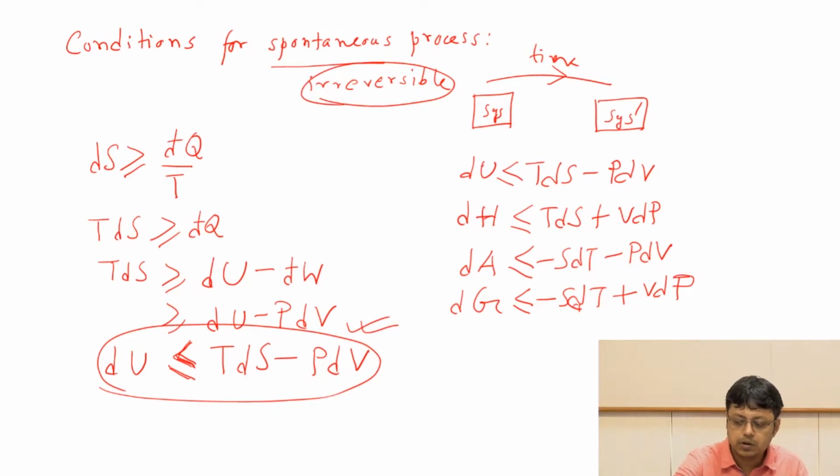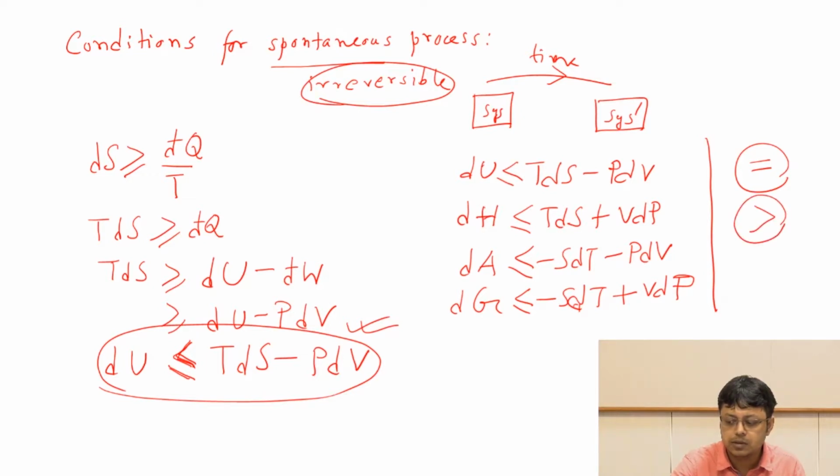So yesterday we wrote everything with an equal sign, which stands for equilibrium, and today this inequality sign stands for the spontaneous process. So I'm just writing it together, the condition for spontaneity and equilibrium.